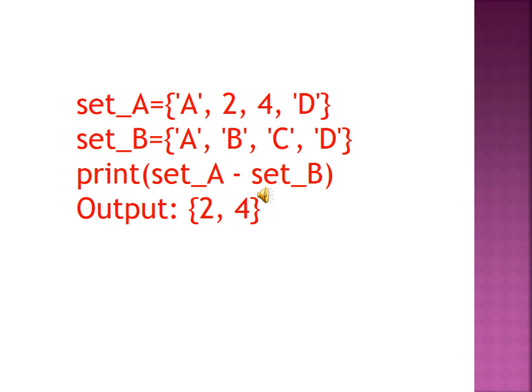Here A is there, and here A is there, so don't take it. Here 2 is there, here it is not, so you should take it. Here 4 is there, here it is not, so you should take it. D is there, D is there. Which values are we looking at? We look only at set A values. So take only the output from within set A. Did you understand what I'm saying? Okay, right.